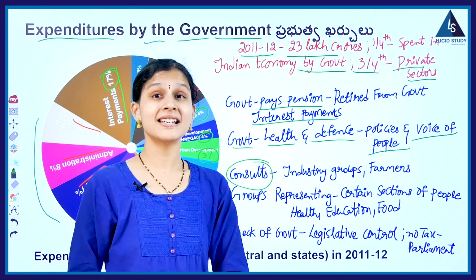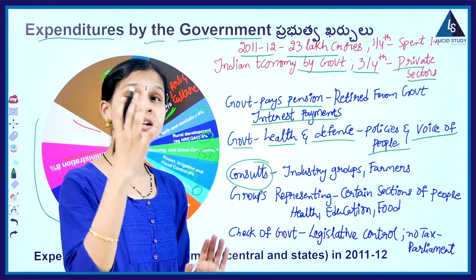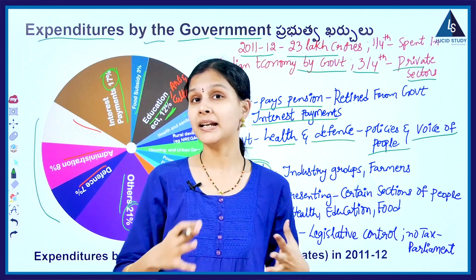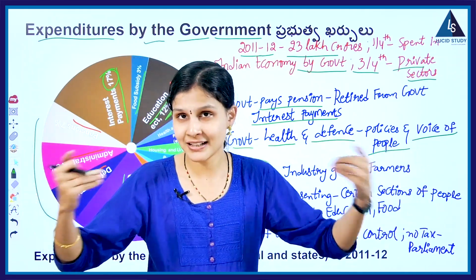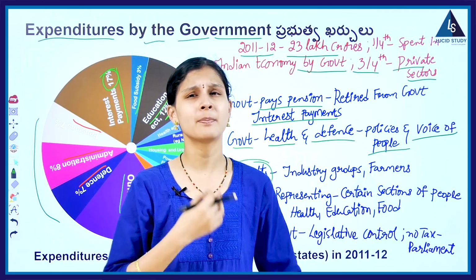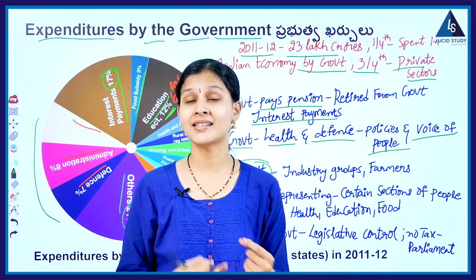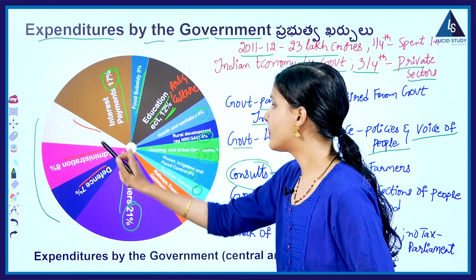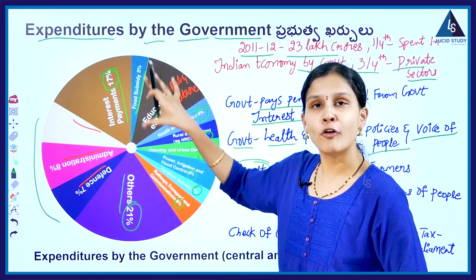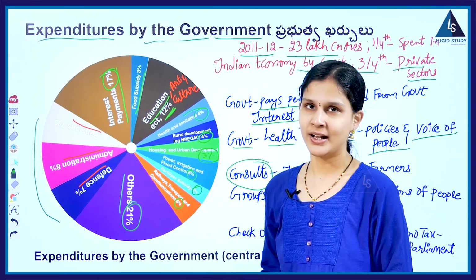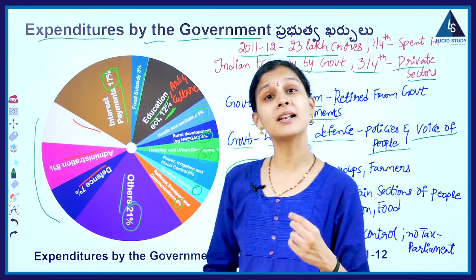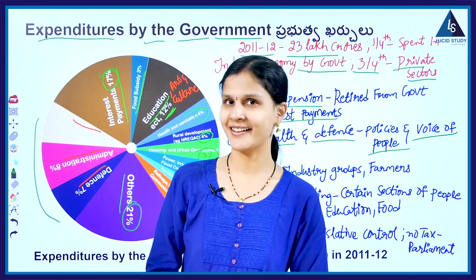That's the reason why every year when the annual budget preparation is completed, all the media people, press, everyone will be very much excited and enthusiastic to know the share of percentages, like on what government is spending how much. So to know this, people will be very much excited, right?